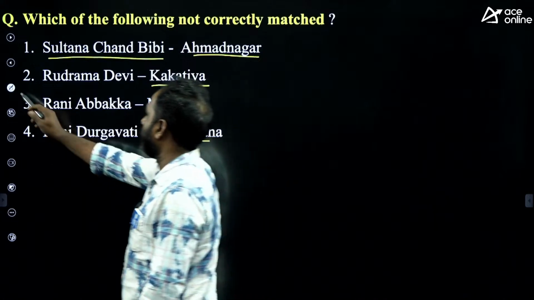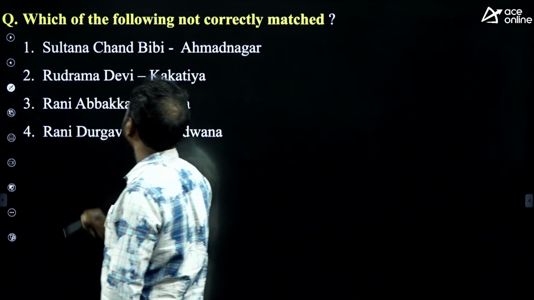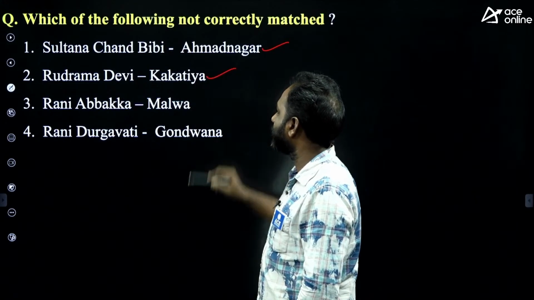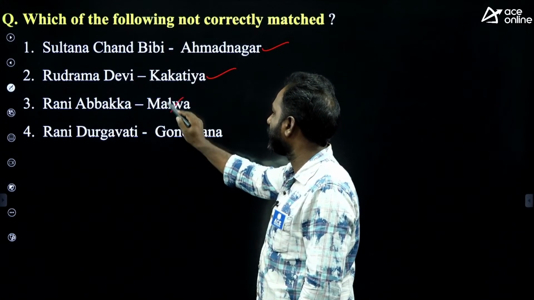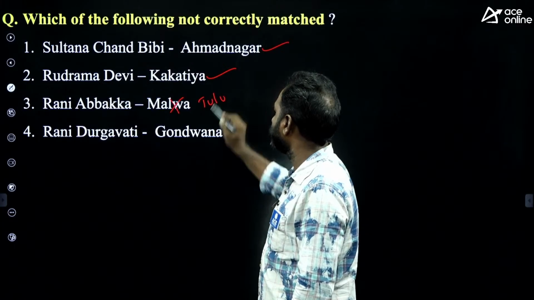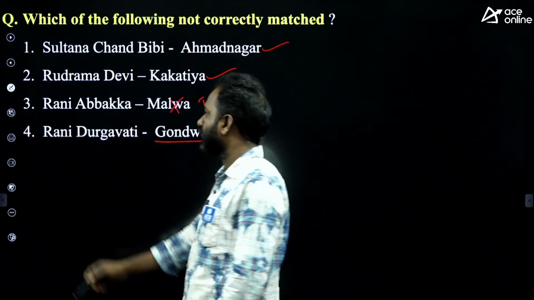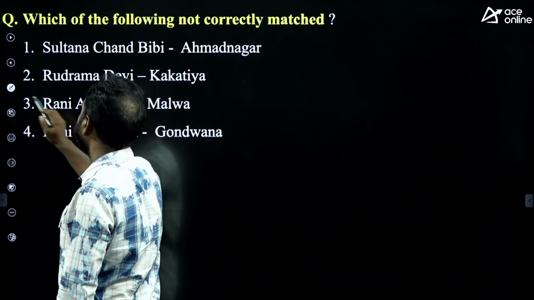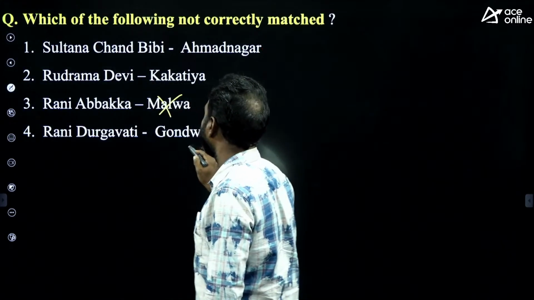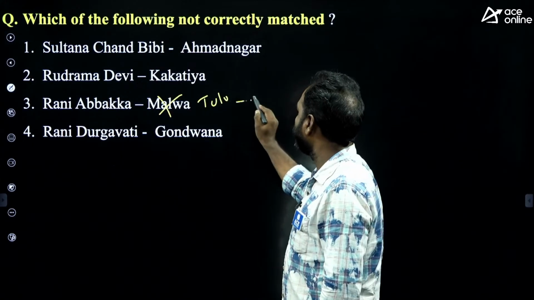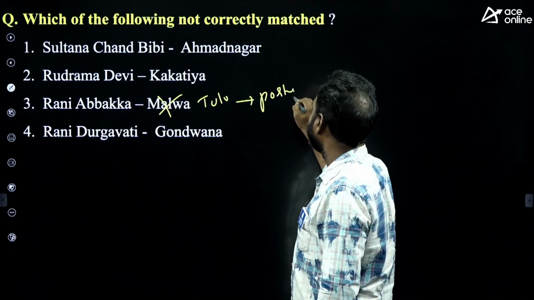Okay, let me tell you. Chand Bibi, Ahmadnagar, right. Rani Rudrama Devi, Kakatiya, right. Rani Abbakka, Malwa, no. It is nothing but called Tuluva. Rani Durgavati, Gondwana, correct. So let me tell you one thing: it is not Malwa, it is called Tuluva. She is the person who fought against the Portuguese.